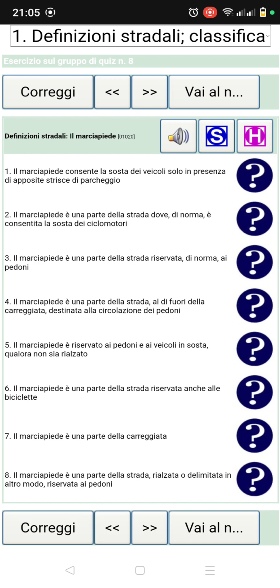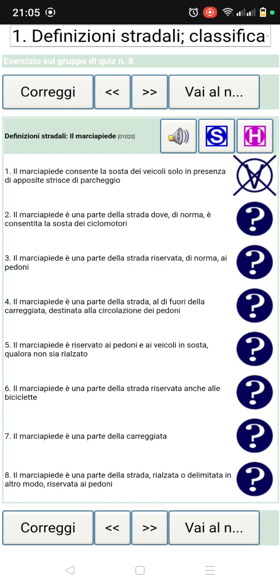So our next question is marciapiede, which is the pedestrian walk path. So we are done with the banchina, which is the edge. Our first question: il marciapiede consente la sosta del veicolo solo in presenza di apposite strisce di parcheggio. Yes, it's true. So the pedestrian walk path allows the parking of vehicles only when there are appropriate parking lines.